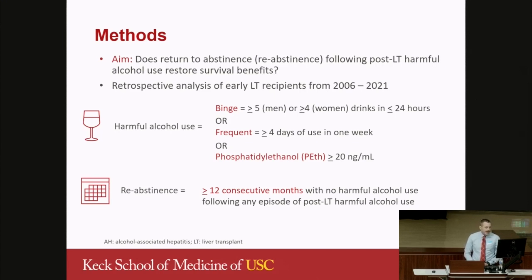This is a retrospective analysis of recipients from 2006 to 2021. We defined harmful alcohol use with either binge or frequent definitions, binge being consumption in less than 24 hours, or frequent being a weekly definition, or we used the serum biomarker of alcohol consumption, phosphatidylethanol, or PEth. We defined re-abstinence as at least 12 consecutive months with no harmful alcohol use following at least one episode of post-liver transplant harmful alcohol use.